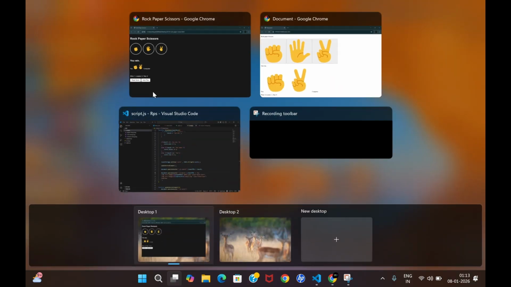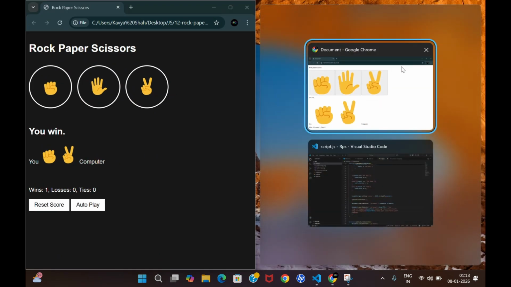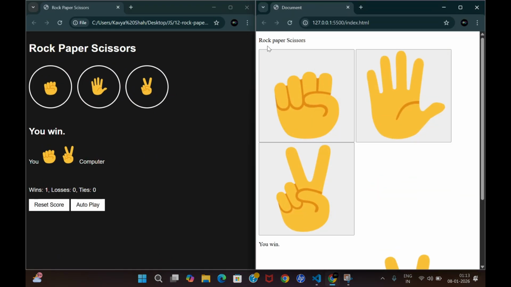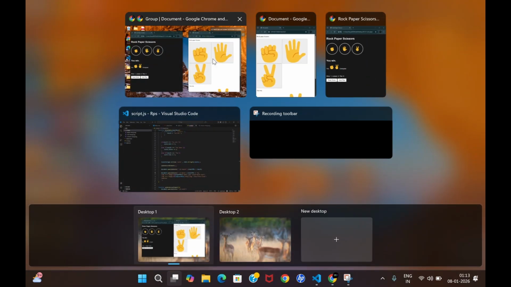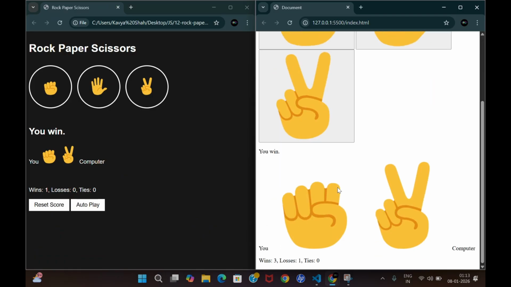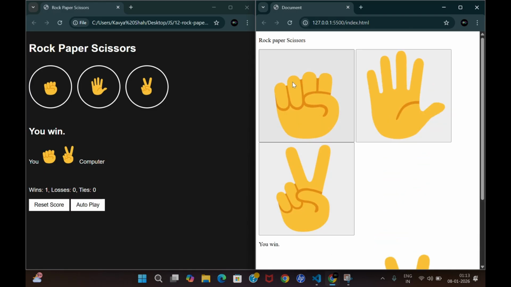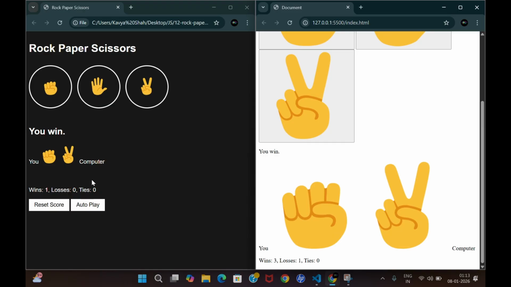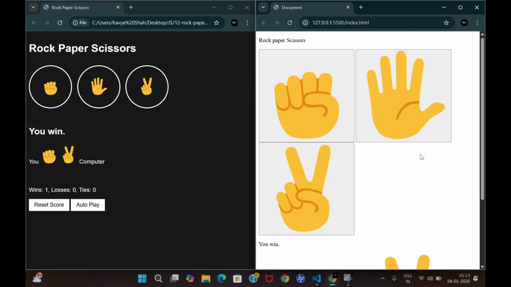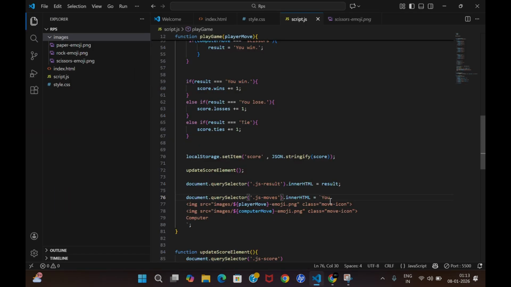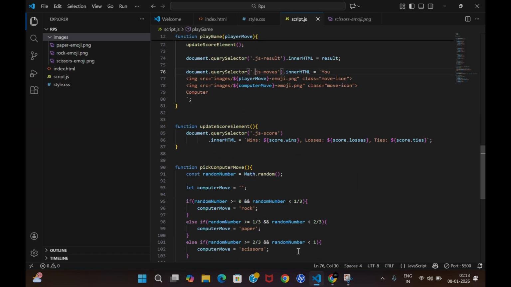So congratulations, you have done the main parts. Let me show you side by side. Right, you have rock paper scissors, you have these three things, and you would be able to get it, you win, right? Then similarly the same thing, this reset score and autoplay we will do at the end. But this is the thing, guys, you are making it. Congratulations to you, just like that. CSS is easy, we will do it at the end. So it will not take us much more time, don't worry about that. And yes, so we've done this much.